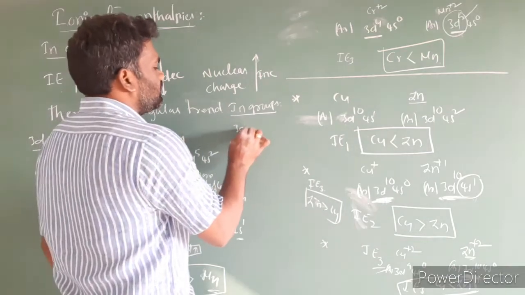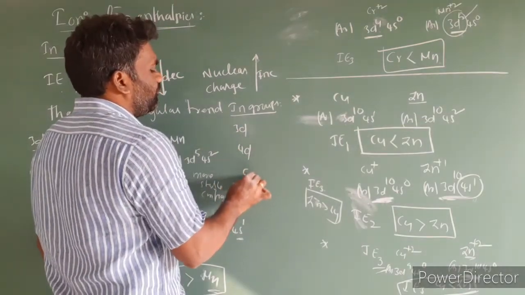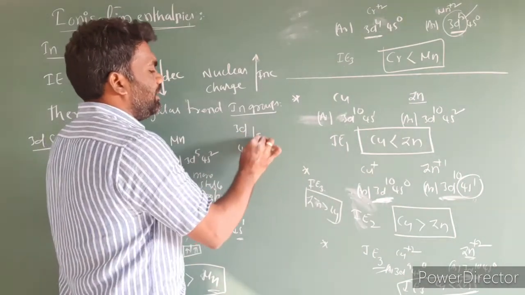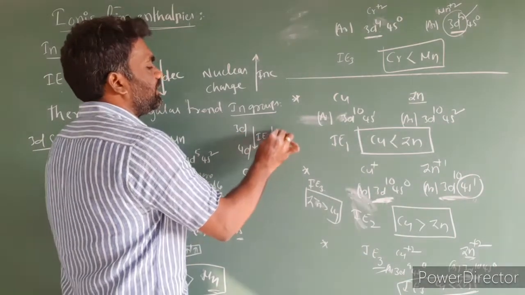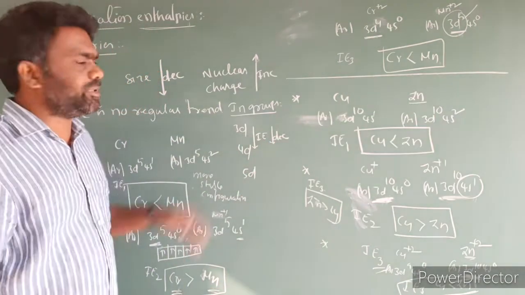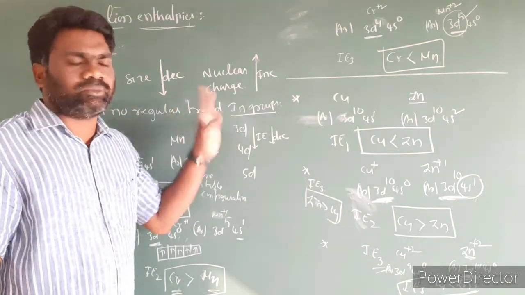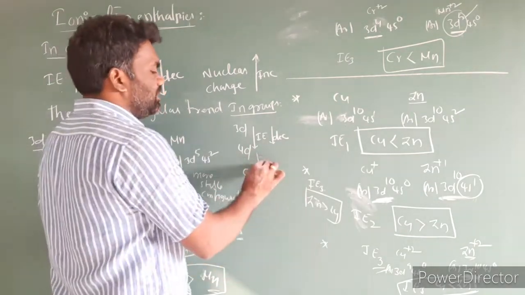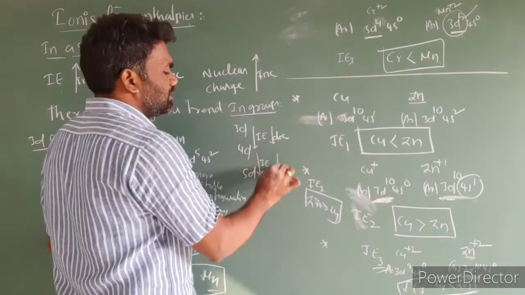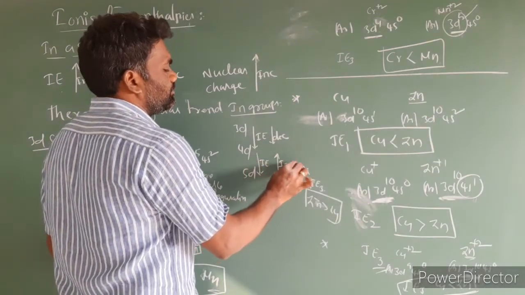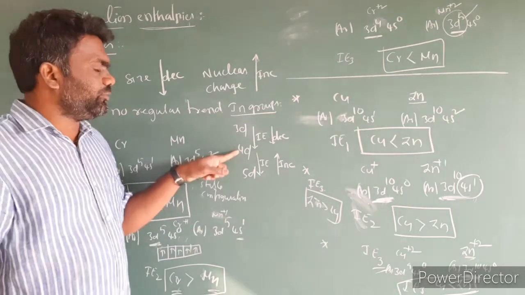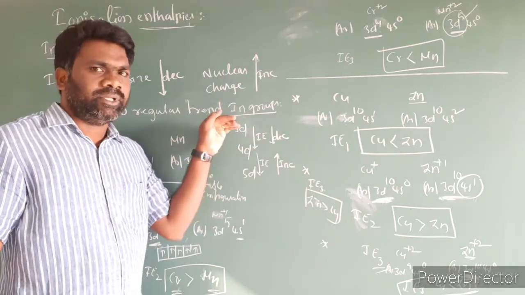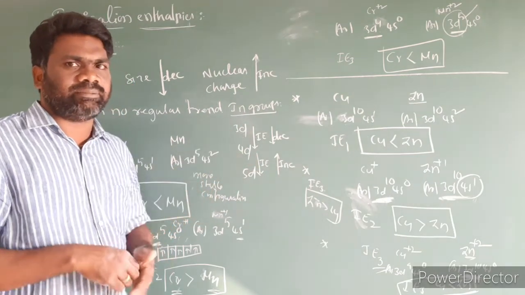So moving from 3d to 4d, and 4d to 5d. While moving from 3d to 4d, ionization enthalpies decrease because size increases. This is the general trend. While moving from top to bottom, atomic sizes increase and ionization enthalpies decrease.